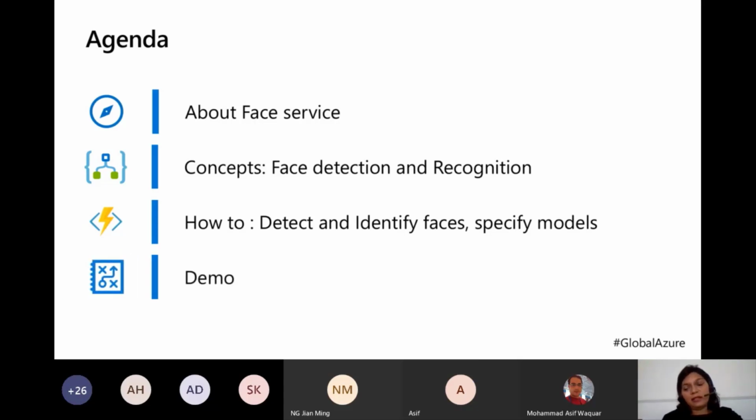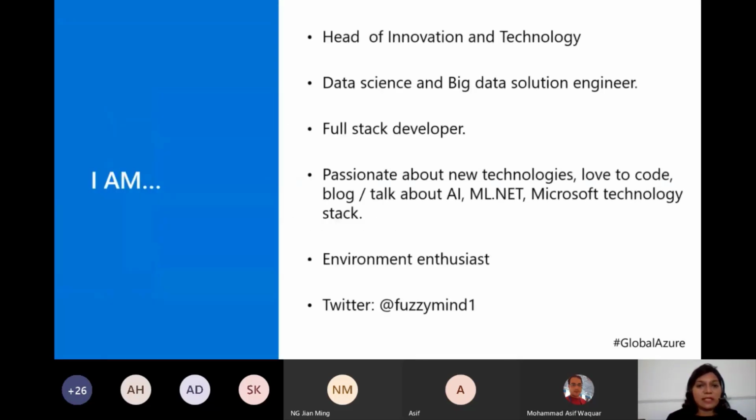Then we will finish off with a live demo. We will not be using pre-used pictures from the GitHub sources for Azure quick starts, but will actually use live pictures which I have on my computer, and we'll see how it goes about recognizing faces and the kind of